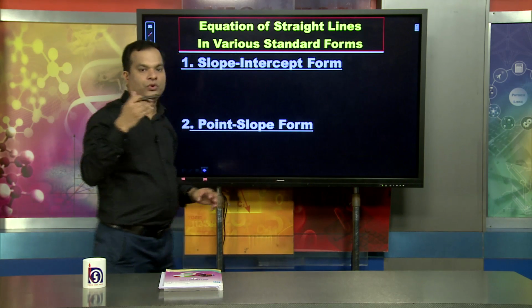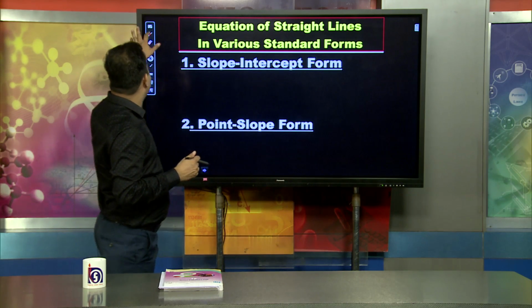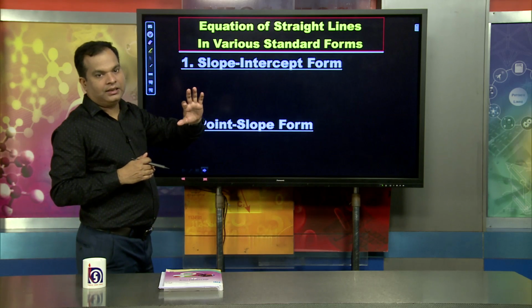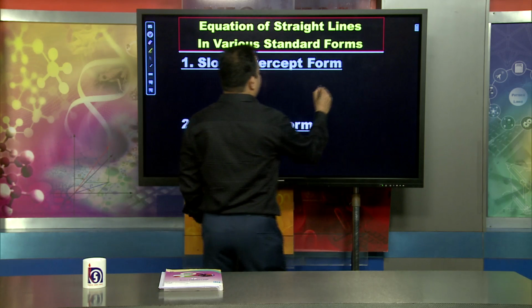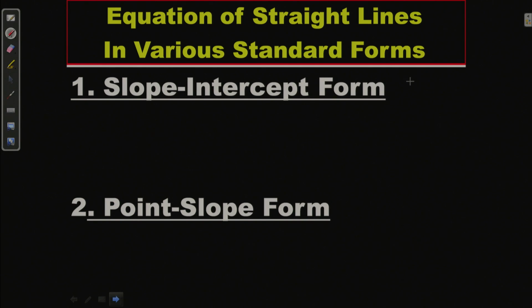When talking about slope intercept form, you know the equation of a straight line where the slope is given, suppose m, and the y intercept is given.